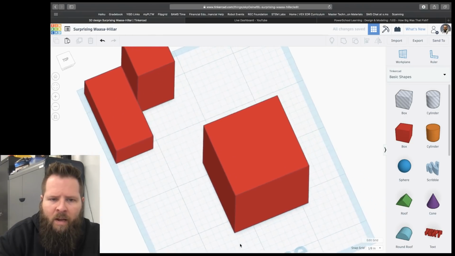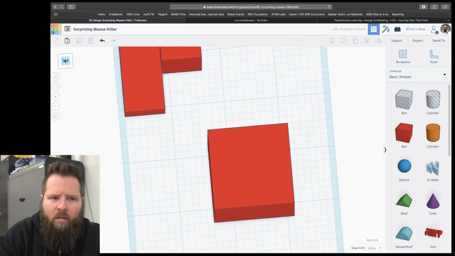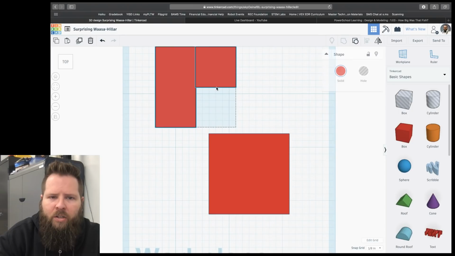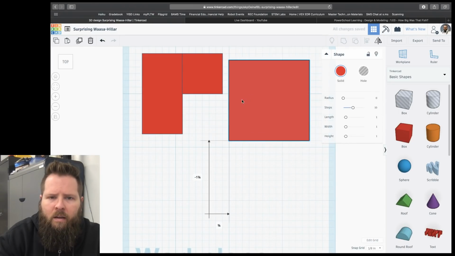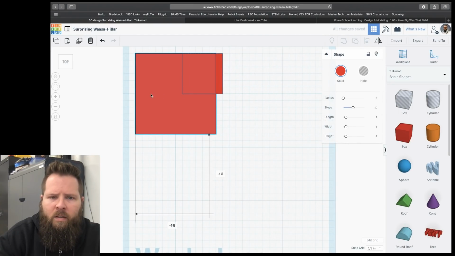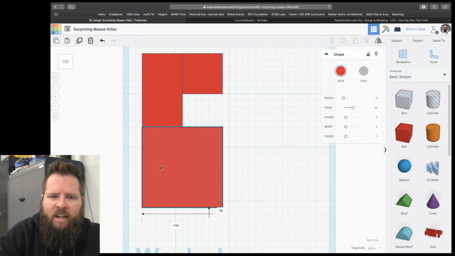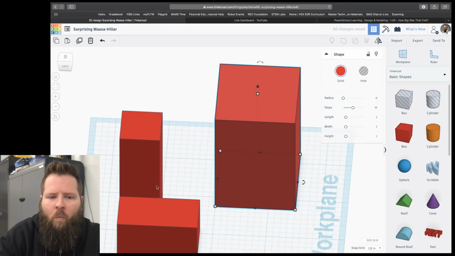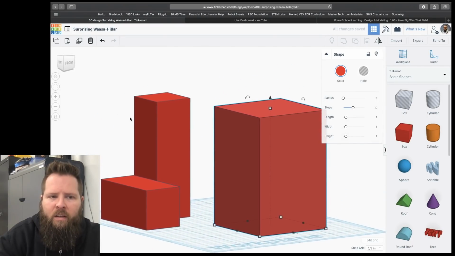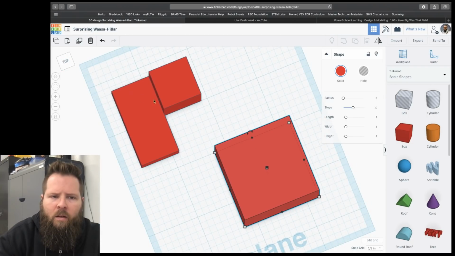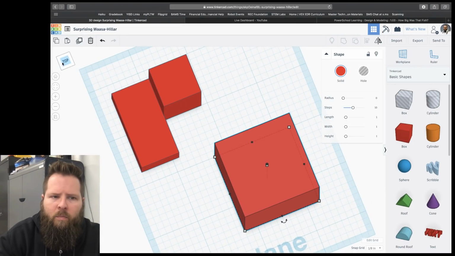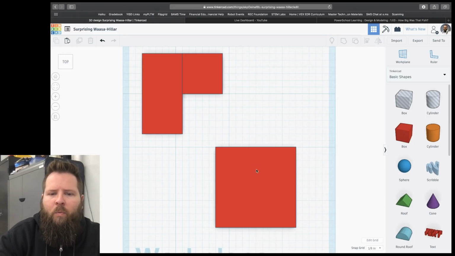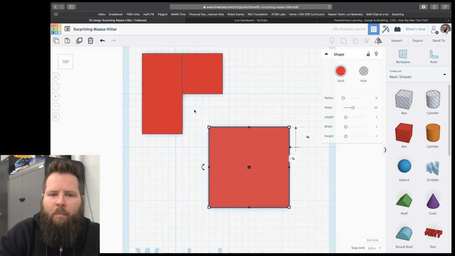Okay, now I have a box. Think about it like you're a sculptor: if you have a piece of stone that's the same size, then I can cut out of that stone to get what I want. So if I looked at it from the top, I see that I would want to cut out this part right there.